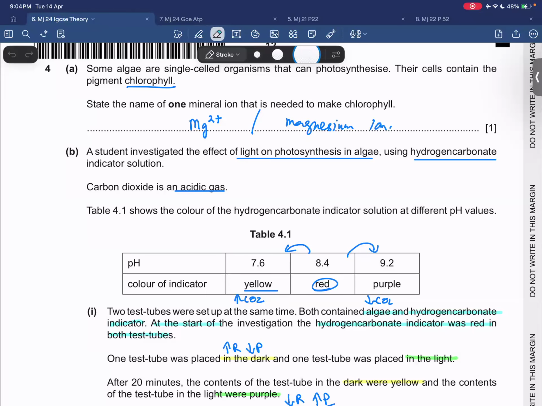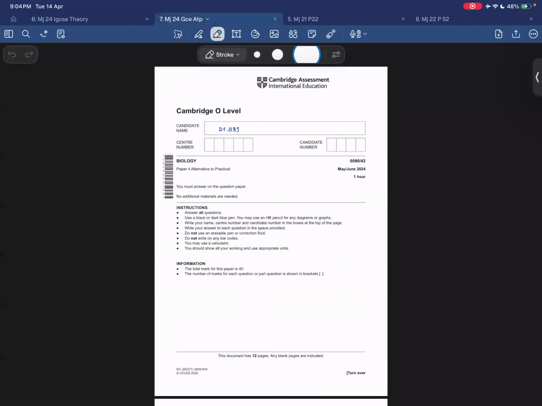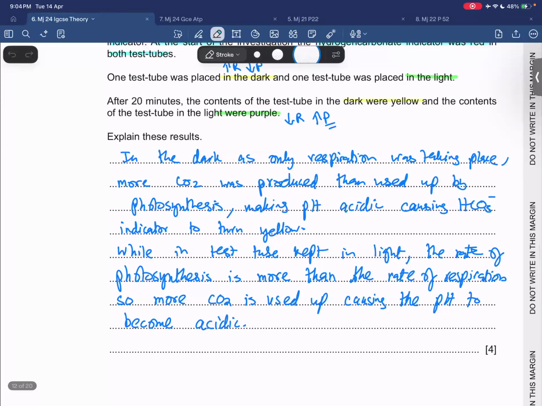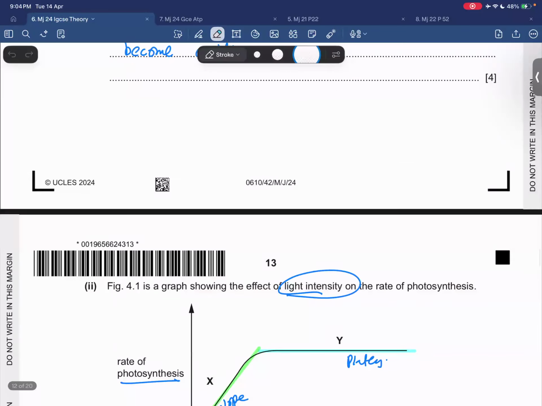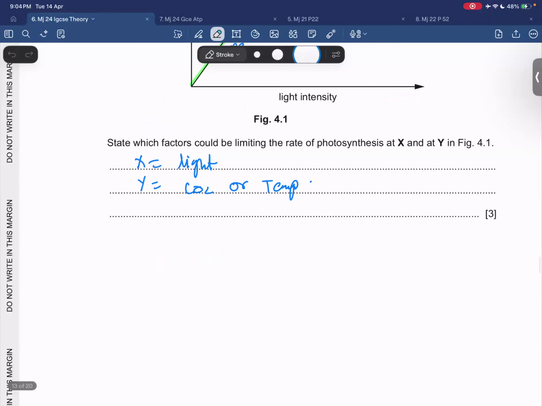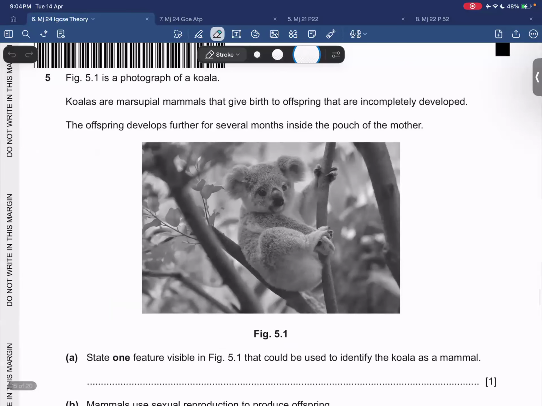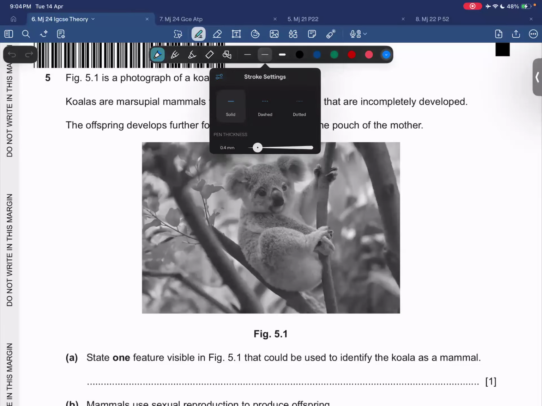Now, in the last class, we did May/June 24 IGCSE, and we went until question number 4. Now, let's start off with the remaining questions. The very first question that we have on the list says,